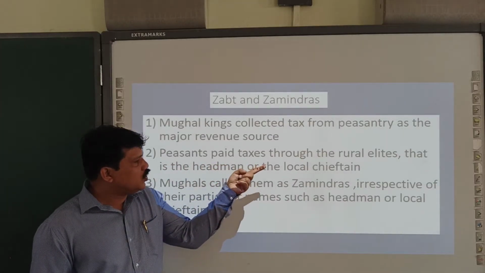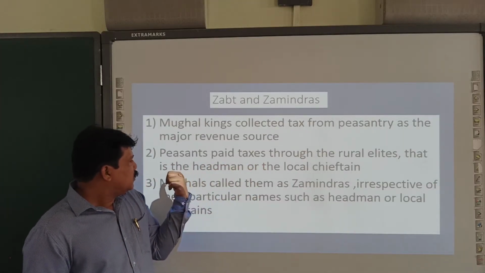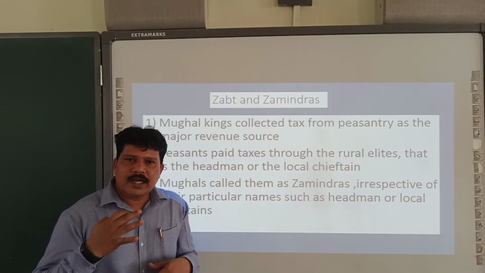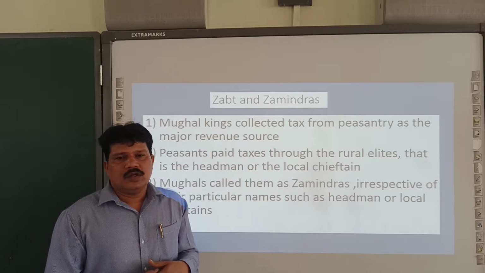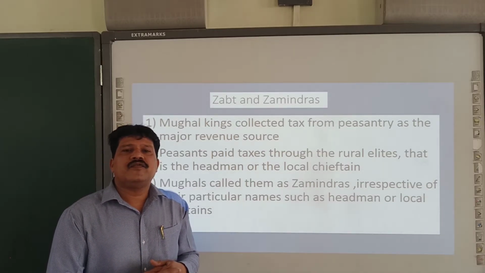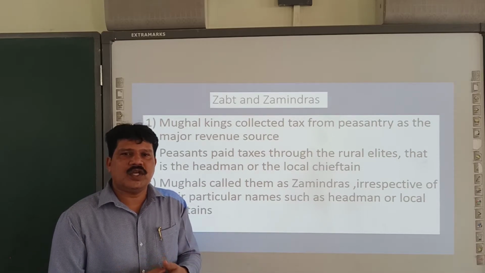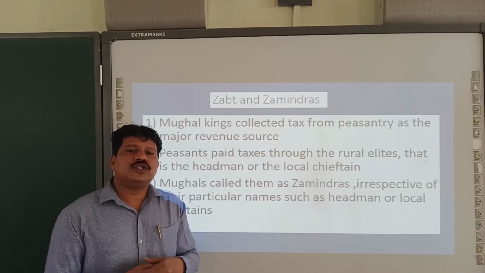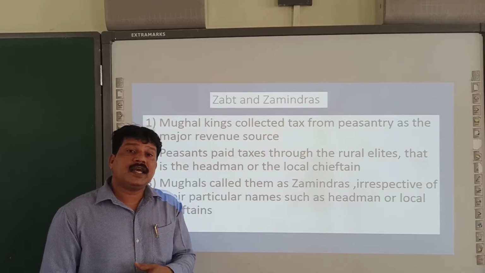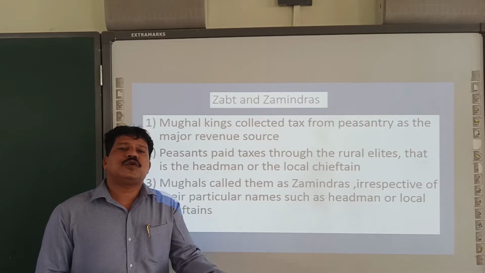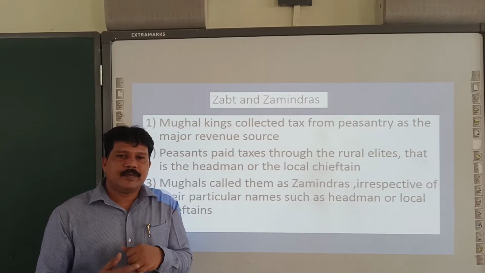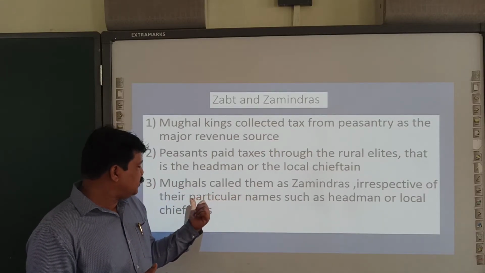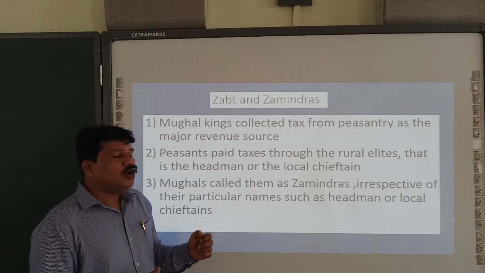Peasants paid tax through the rural elites, that is the headman or the chieftains. Farmers did not have a direct link with the Mughal emperor. So whoever the rich people of that village were, either the chief of the village or the village headman, collected tax from the farmers, and he used to hand over the tax to the Mughal representative. Mughals called them zamindars irrespective of their particular name such as headman or local chieftain.